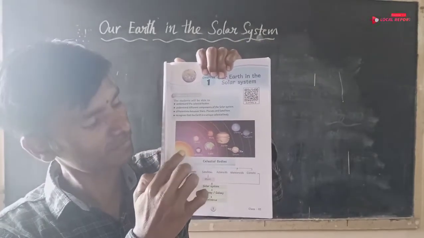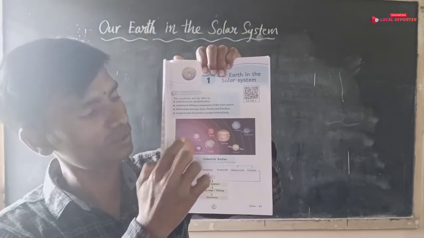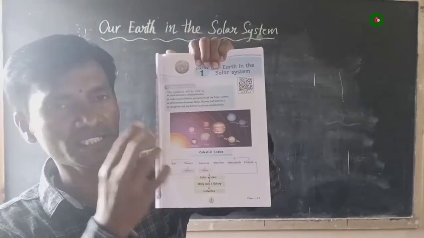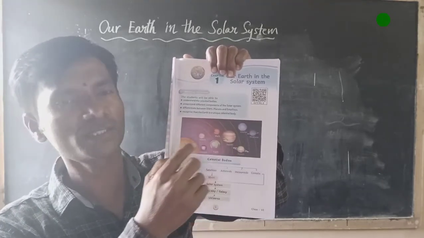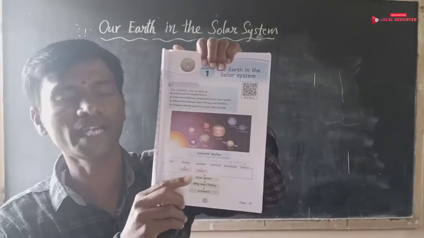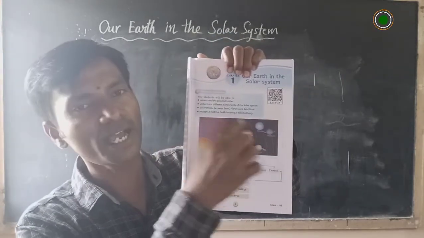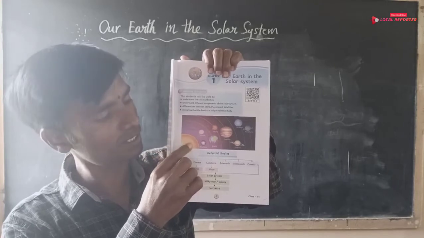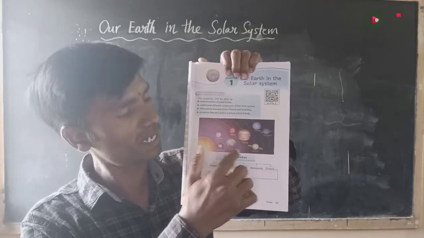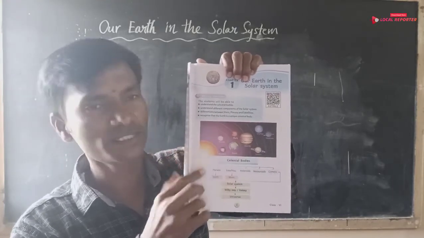In this picture, the sun is the center of the solar system and the 8 planets rotate around the sun.